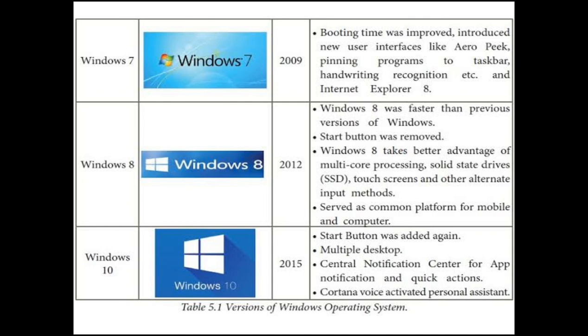Cortana is a voice-activated personal assistant. Like Google Assistant, it can perform a particular task by using the user's voice. Multiple desktops can be used. The start button was added again in this version, Windows 10. These are the versions of the Windows operating system.